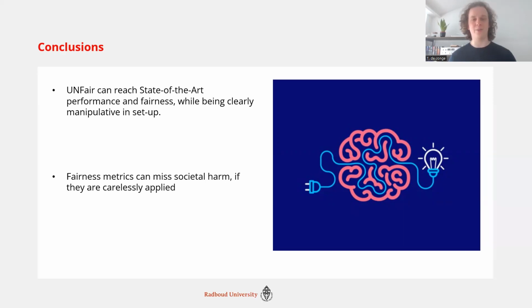For now, we've shown that unfair can indeed get this performance we set out to achieve.